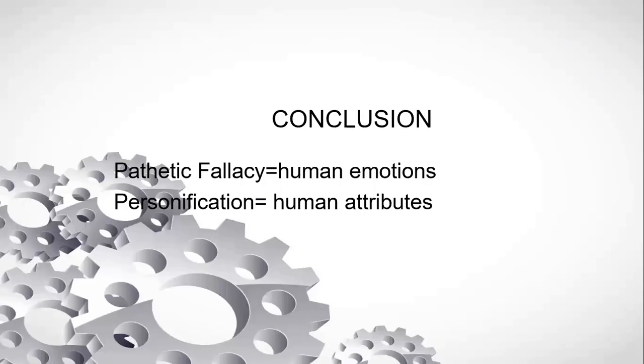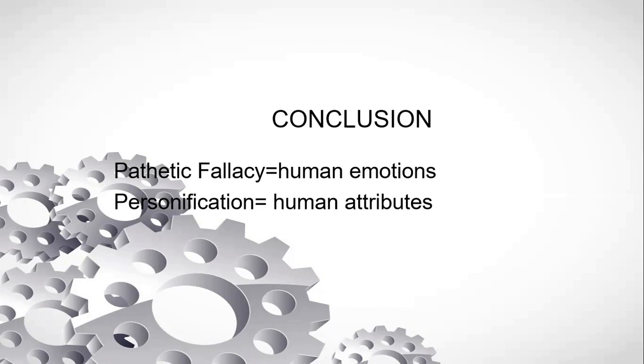If we conclude, pathetic fallacy is equal to human emotions, when these have been depicted in non-human beings or inanimate objects, like happiness, disgust, surprise, satisfaction, love, pride, envy, amusement, frustration.